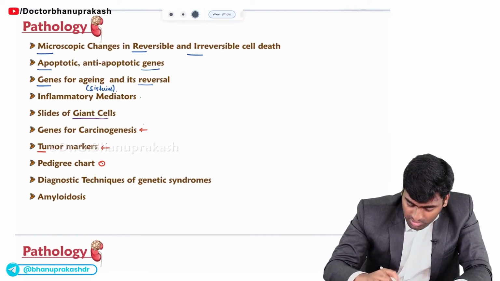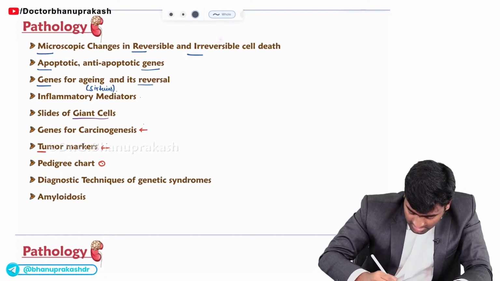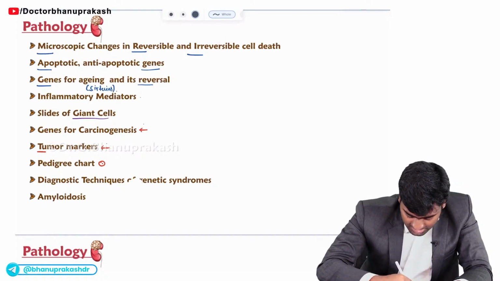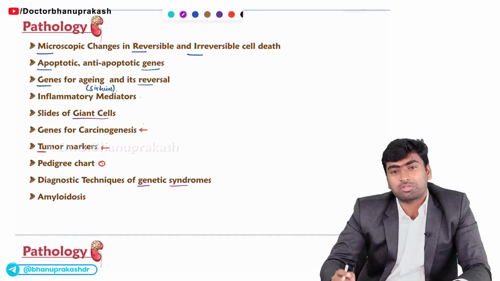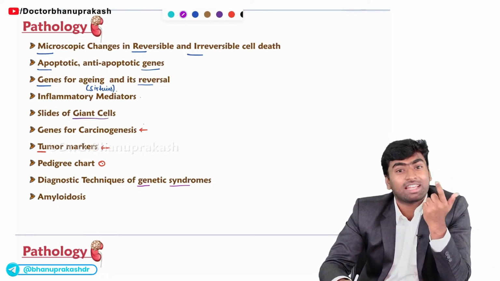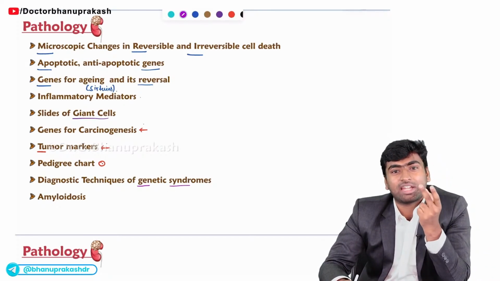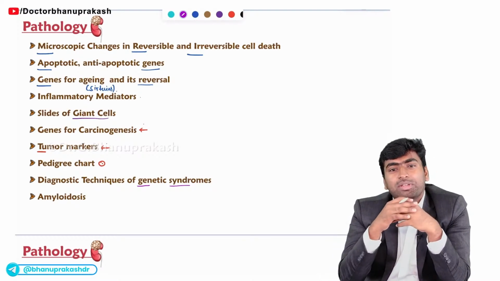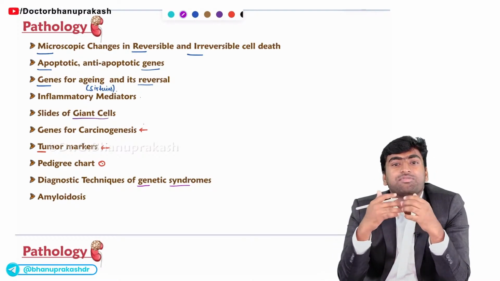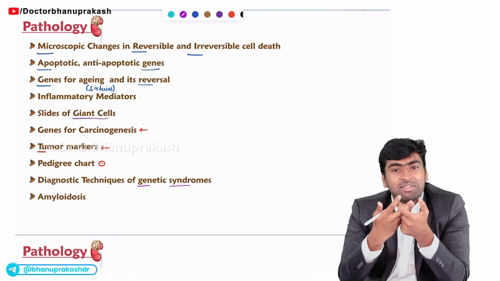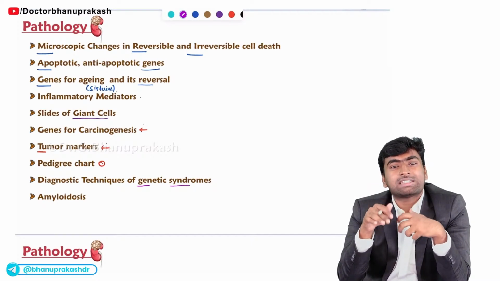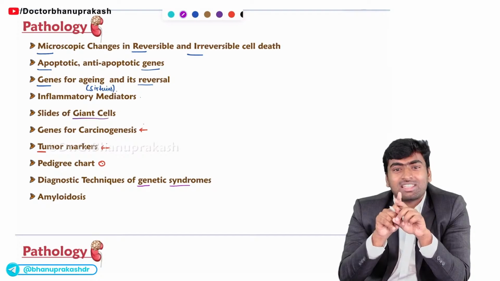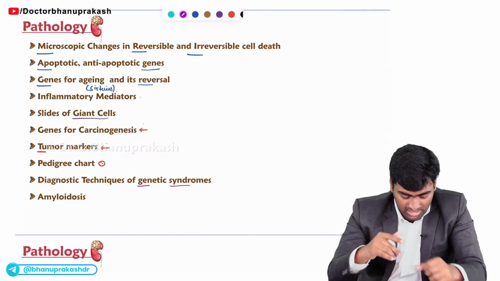Next important topic is the diagnostic techniques for genetic syndromes. We know for these genetic syndromes, we use different methods. One is karyotyping. Okay. Next is FISH and comparative genomic hybridization. So they will give all of the methods and ask which of the following methods this is, or sometimes they give a karyotypic picture and ask which of the following syndromes is associated with this karyotypic imaging. Fine.